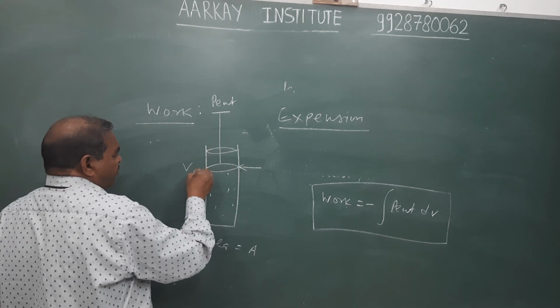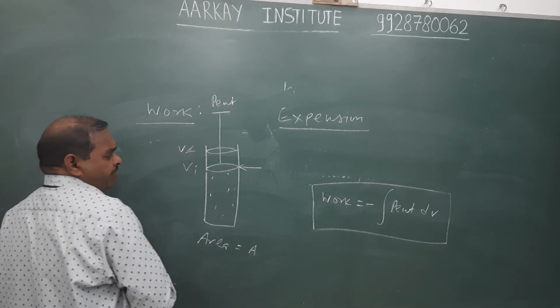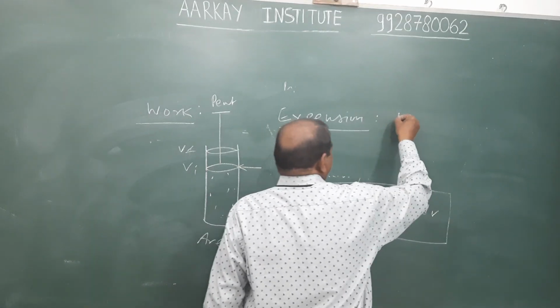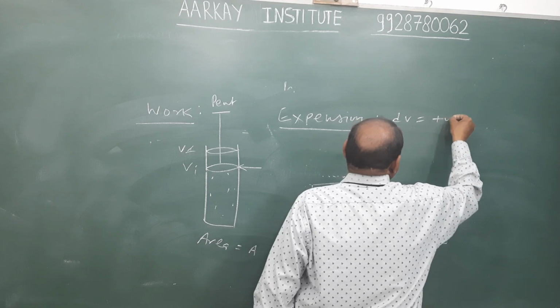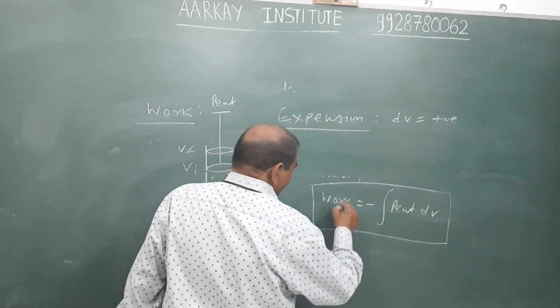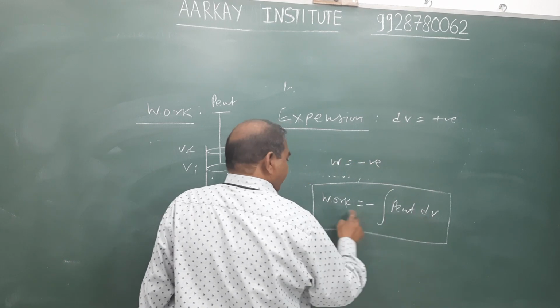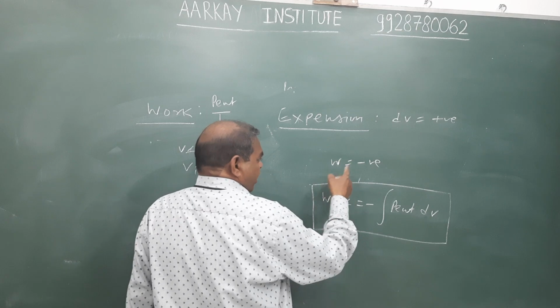Suppose initial volume is Vi and final volume is Vf. Therefore, change in volume is positive in case of expansion, and hence the sign of work is negative. Delta V positive, therefore the sign of work W is negative.